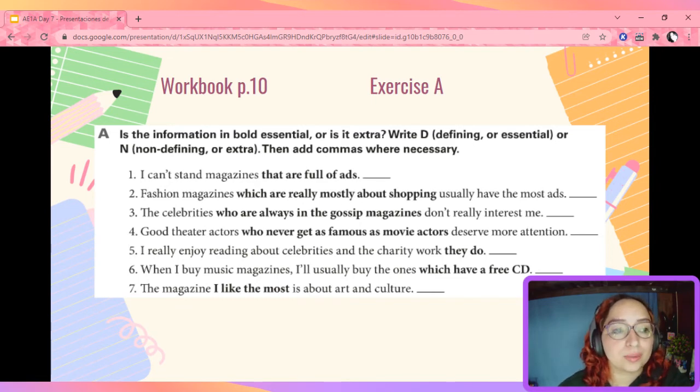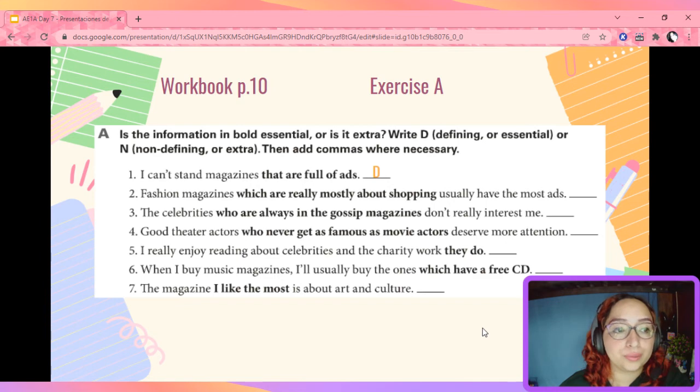So let's take a look at number 1. I can't stand magazines that are full of ads. Now, let's try to think about this sentence without the boldface. I can't stand magazines. What magazines are you talking about? Are you talking about sports magazines, history magazines, celebrity magazines? We don't know, right? So in this case, we could say that this information is essential. So we're going to write D for defining.